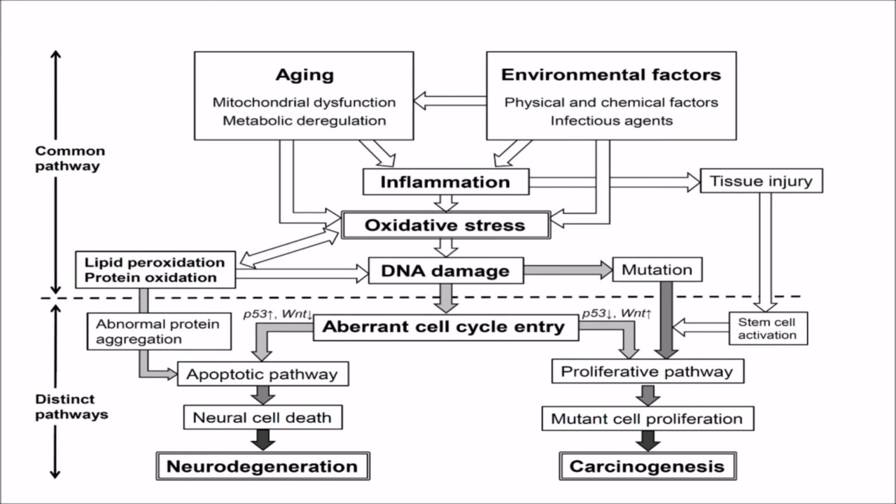So oxidative stress through lipid peroxidation and protein oxidation can cause neural cell death and can cause neurodegeneration, whereas through DNA damage and mutation can cause cancer.